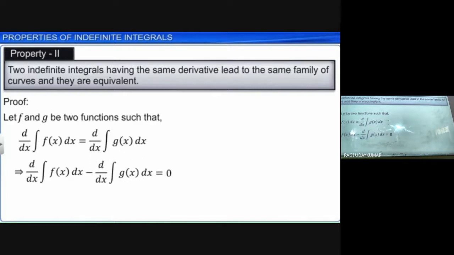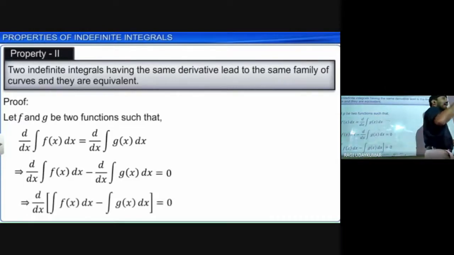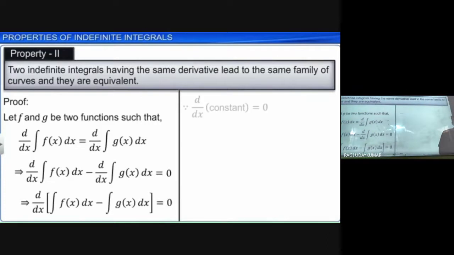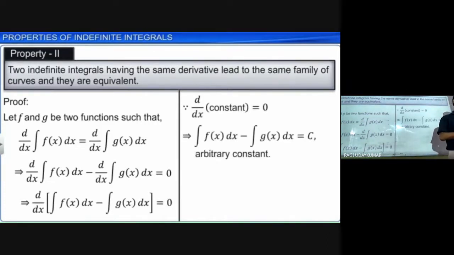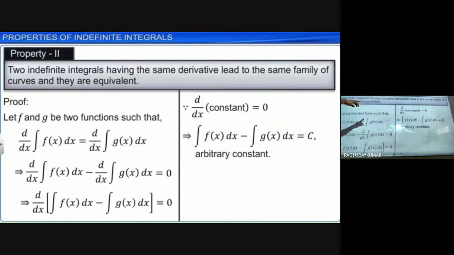Subtract both and bring them to the left hand side. So d by dx of integration of f of x dx minus d by dx of integration of g of x dx. And do remember that whenever you are doing the integration, you have to write dx with respect to x. While differentiating, what is the symbol you are going to write? d by dx, with respect to x. And here it is equal to 0. So d by dx of a constant will be equal to 0.